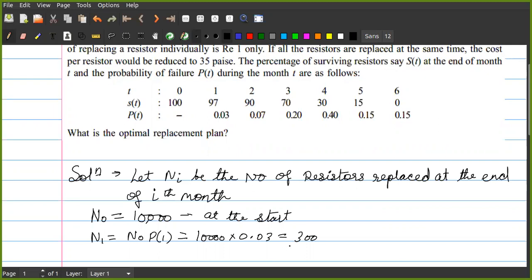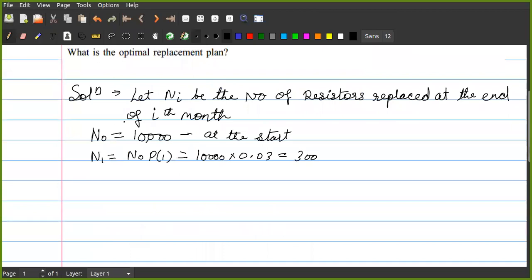Then for the next month, that is N2. N2 will be equal to N0 into P2 plus N1 into P1.